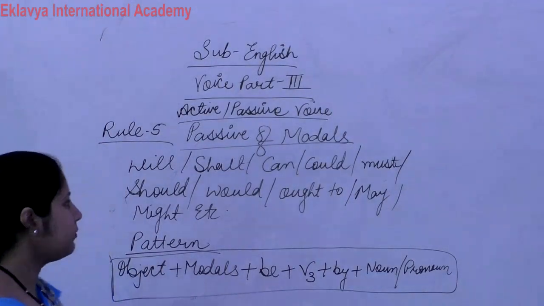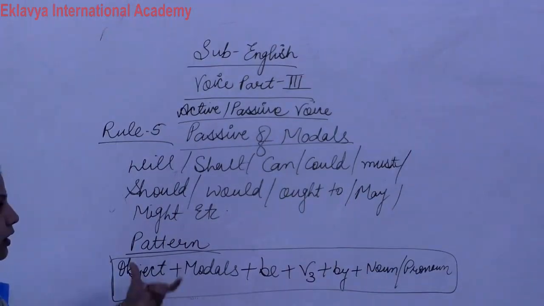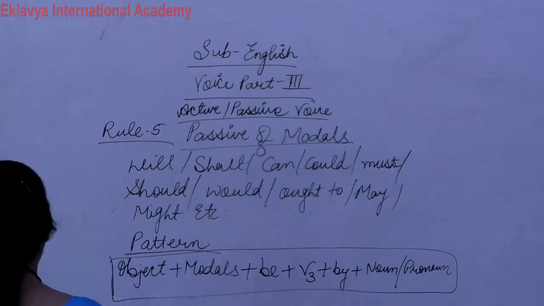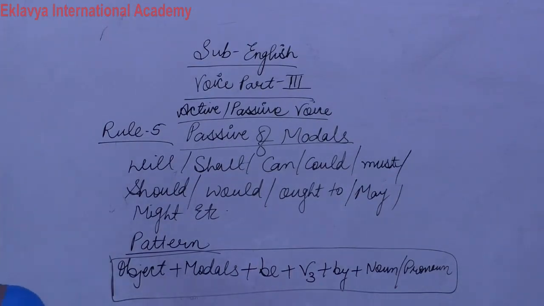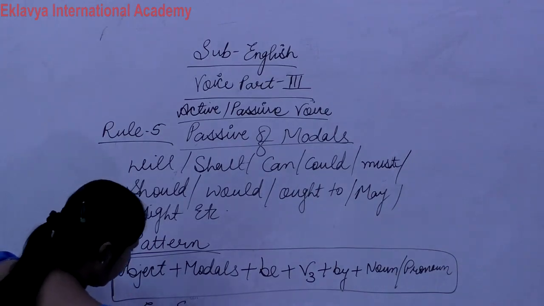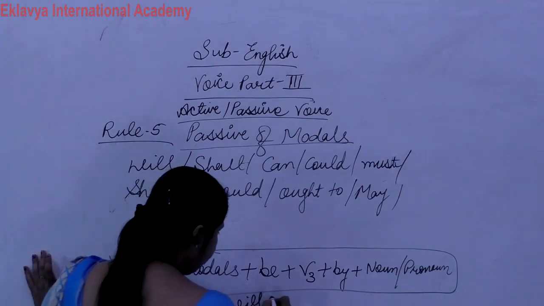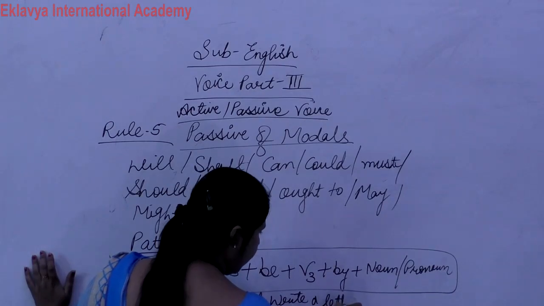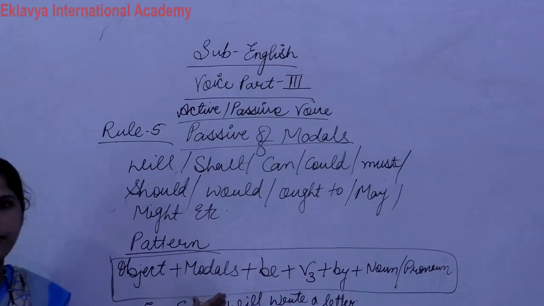Clear? So this is our structure, our pattern, this is the way we change active into passive voice. Now next, write down an example, so that by example you can easily understand. Sarita will write a letter. Now see how we follow this pattern.